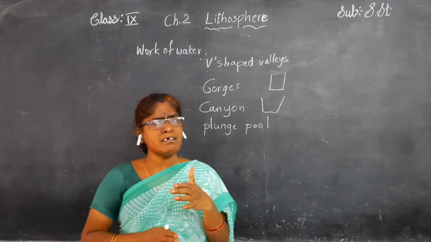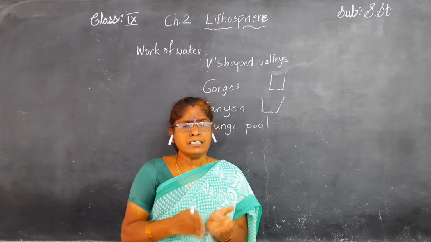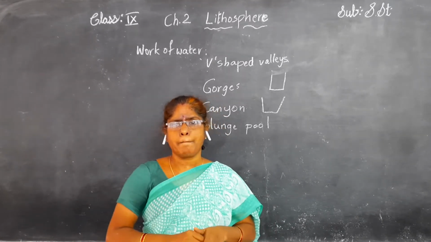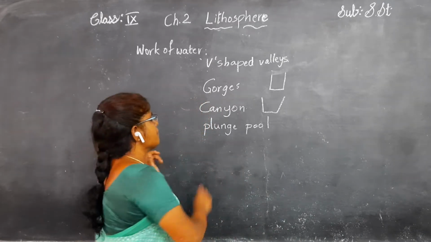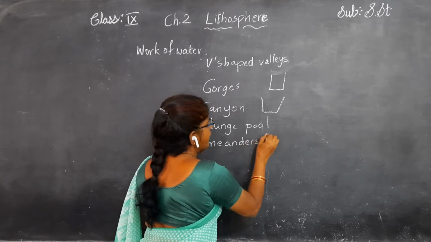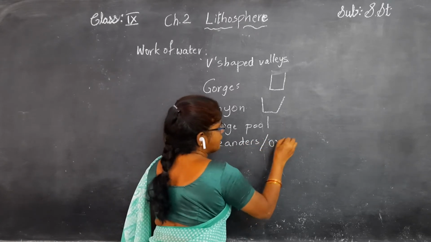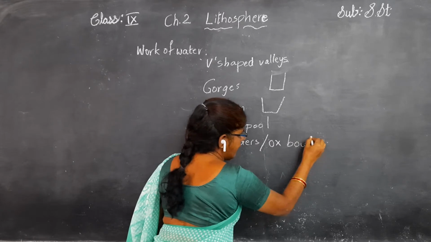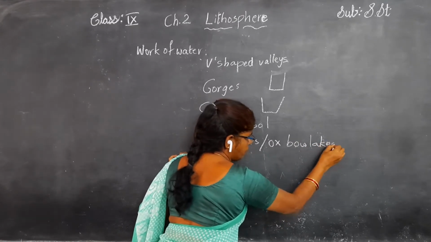While depositing, sometimes it changes its form. It takes the shape of meanders, and it creates oxbow lakes also.